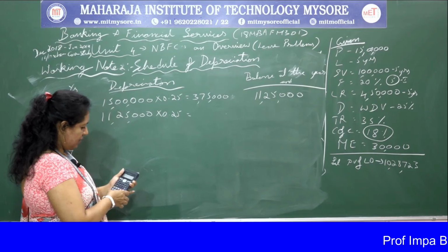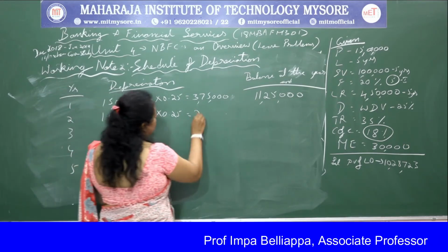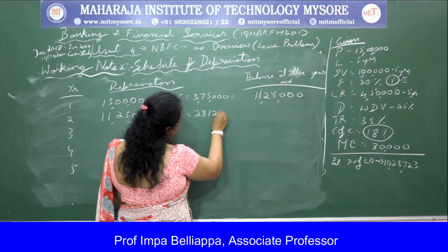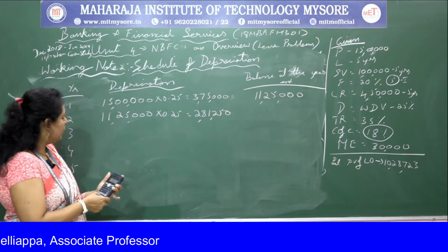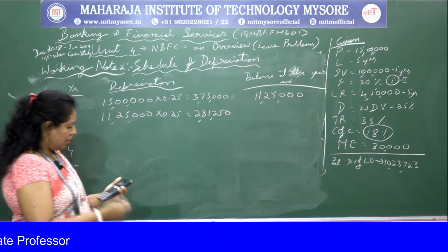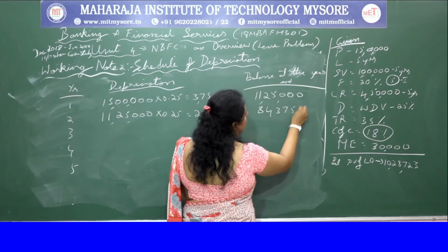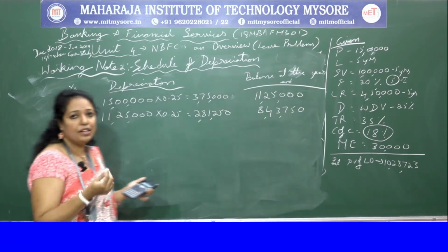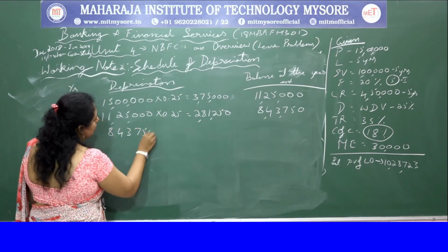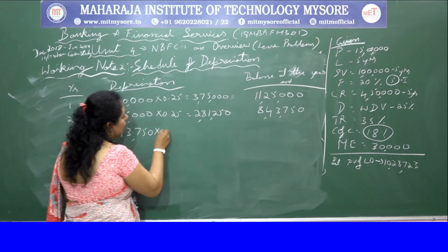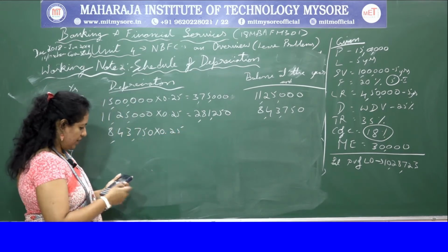You get 2 lakh 81,250. Minus 11 lakh 25,000, you get 8 lakh 43,750. That will become the next year's basis, into 25%.